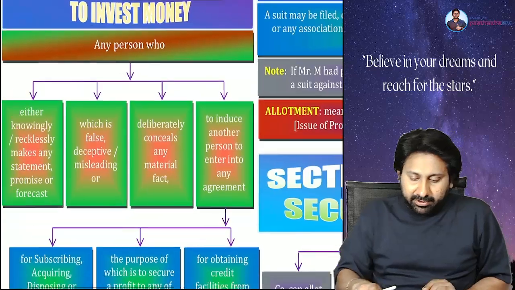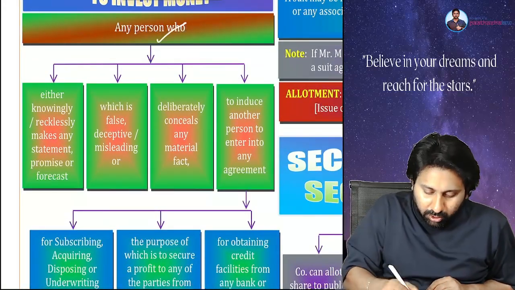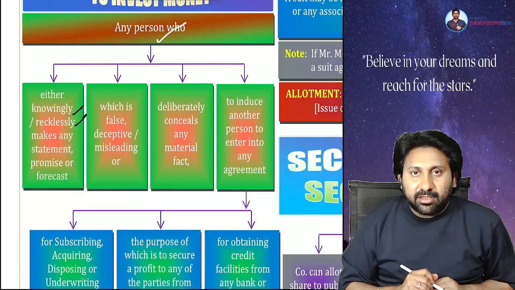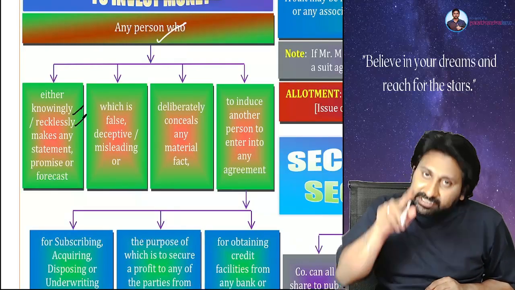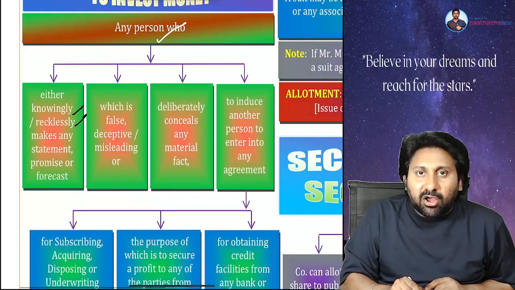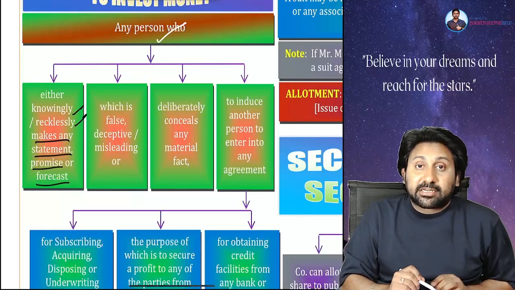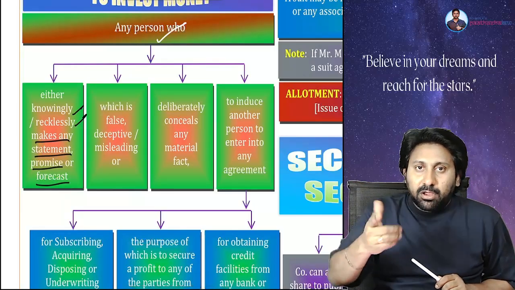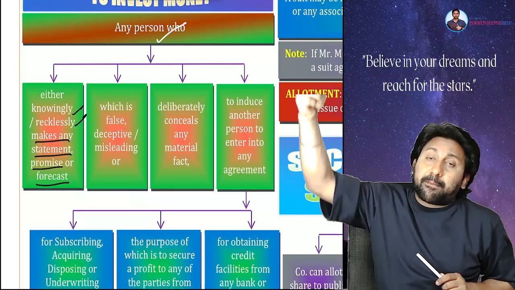First one: any person who knowingly or recklessly, reckless means negligently, knowingly means intentionally, makes any statement, promise or forecast, a statement or a promise that it will definitely happen, or a forecast that it can happen in future.